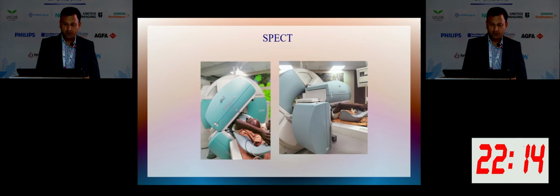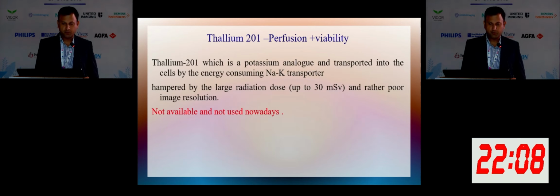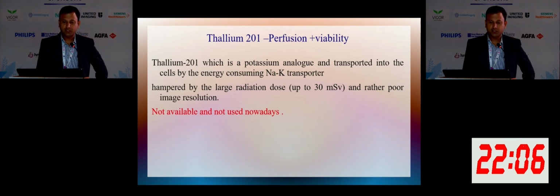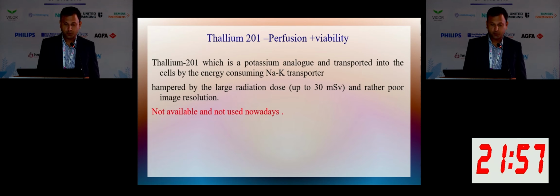With SPECT CT perfusion, the camera rotates around the patient for 180 degrees and myocardial imaging is performed. Thallium-201 is the one which we were using in the old times. It is a potassium analog and is transported into the cell with the help of the sodium-potassium transporter. The main problems with thallium are high radiation dose and poor image resolution. It was used until about the last 10 years, but now PET and other options are available. Thallium is outdated, and it is not available and not used nowadays, so I will not go into that.